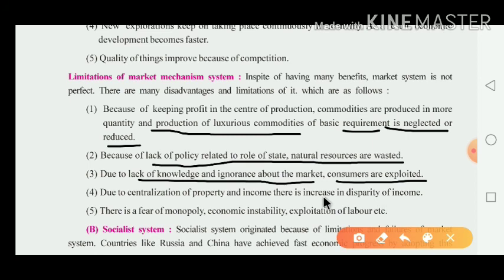Here you have to see the centralization of property and the increase in disparity of income. Disparity of income means differentiation. What is the meaning of disparity? In Hindi, asamanta. It means the richer become richer in their property and the poorer become poorer in their property. That is why there is an increase in disparity of income, and there is the fear of monopoly, economic instability, and exploitation of labor.